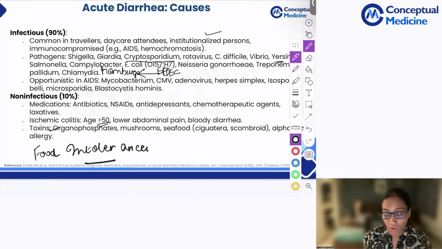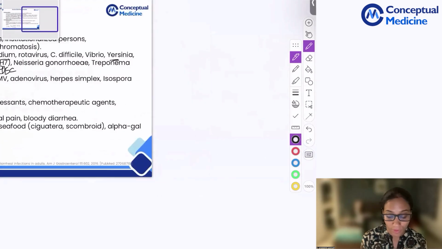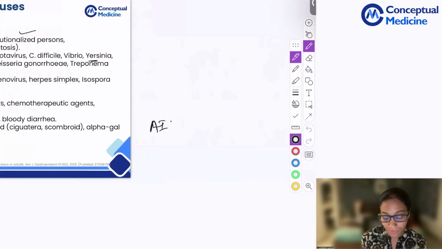For example, if they talk about immunocompromised individuals, always think Neisseria, Treponema pallidum, syphilis, gonorrhea, and chlamydia. Opportunistic infection in AIDS can either be bacterial, it can be viral, or it could be protozoal also. So bacterial infections, Mycobacterium, viral, HSV, CMV. And the protozoal infections in AIDS patients.